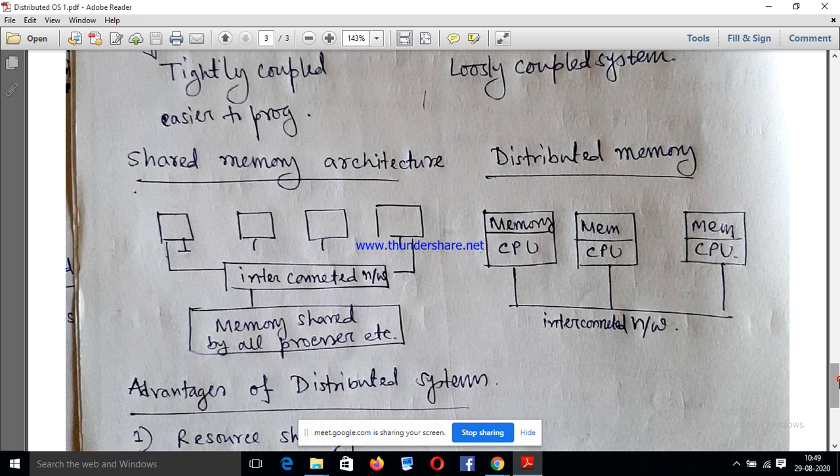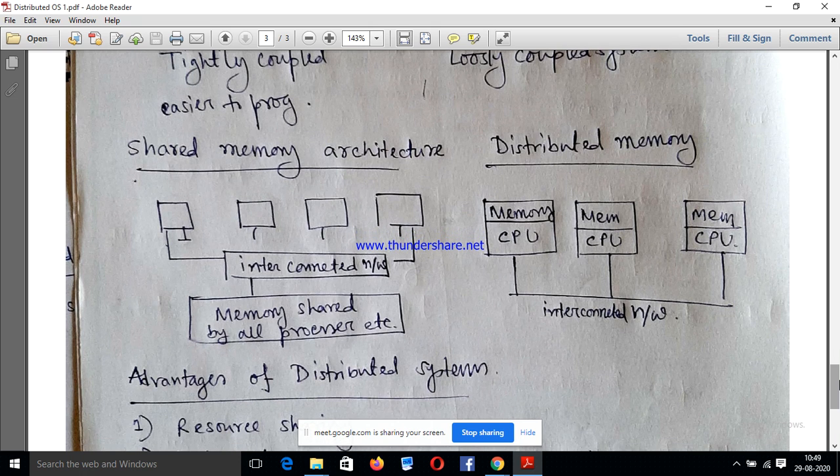Why is it not very much useful? Because we have to use this type of architecture only in a single network. If I want to access some data which is located in another network, then this type of architecture is not useful.